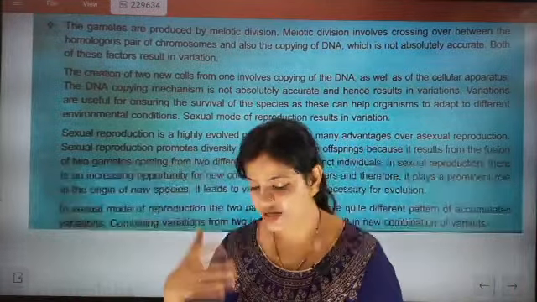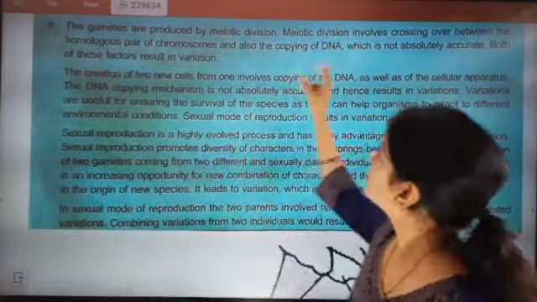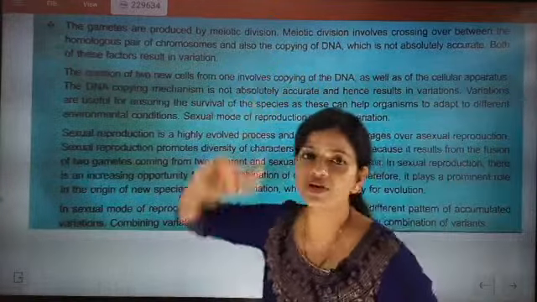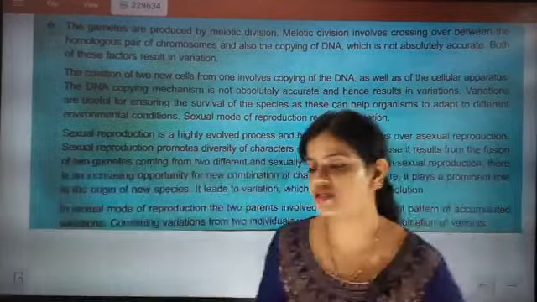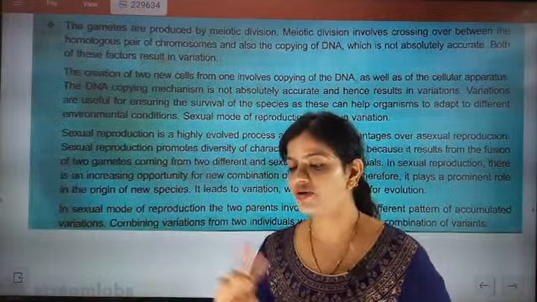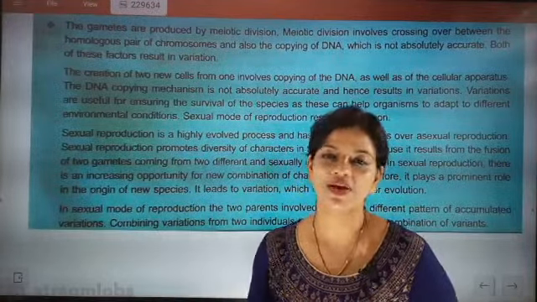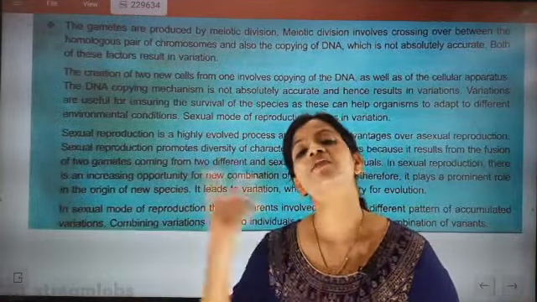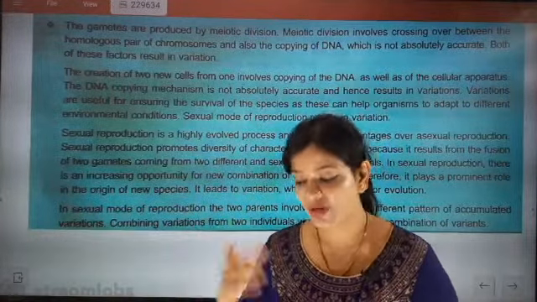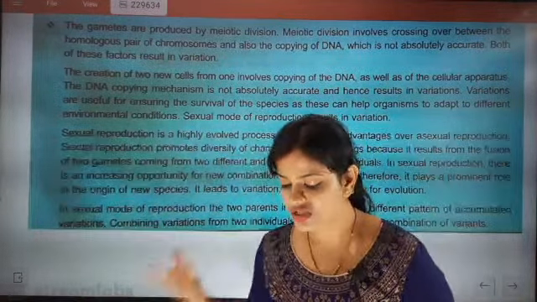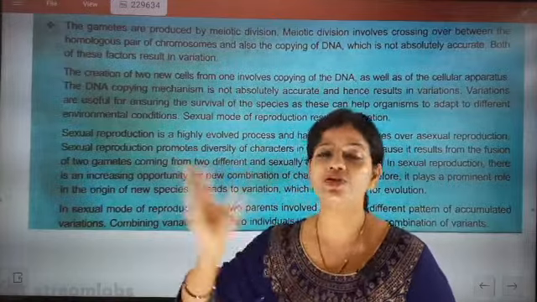The variations in DNA are generated because of meiotic divisions. Meiotic division involves crossover, beta. It will not be absolute always. So at the time of DNA copying, there may be variations. And due to these variations, there is selection of characters.